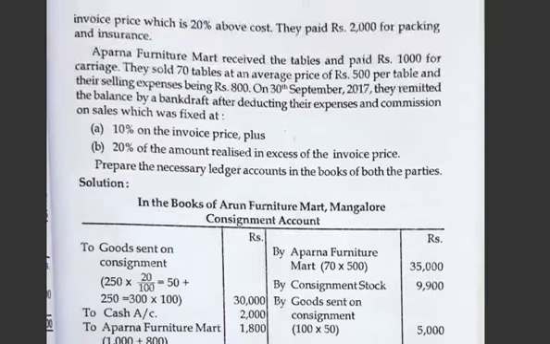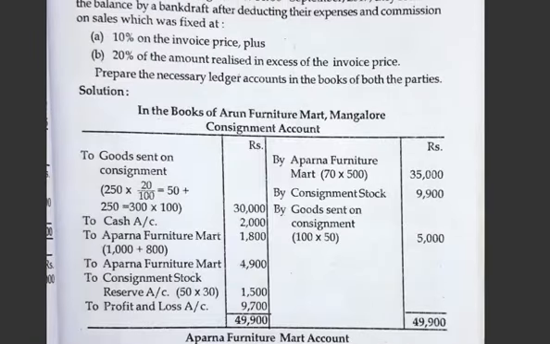Okay, so the difference here is only if they are selling above the invoice price, 20% extra, then that extra has to be cancelled. So whatever 100 into 300 is the total price, out of which 50 is excess, so that 50 is cancelled here. In the same way for stock, we are taking 30 units of stock at 300 rupees, that excess will be transferred to reserve.